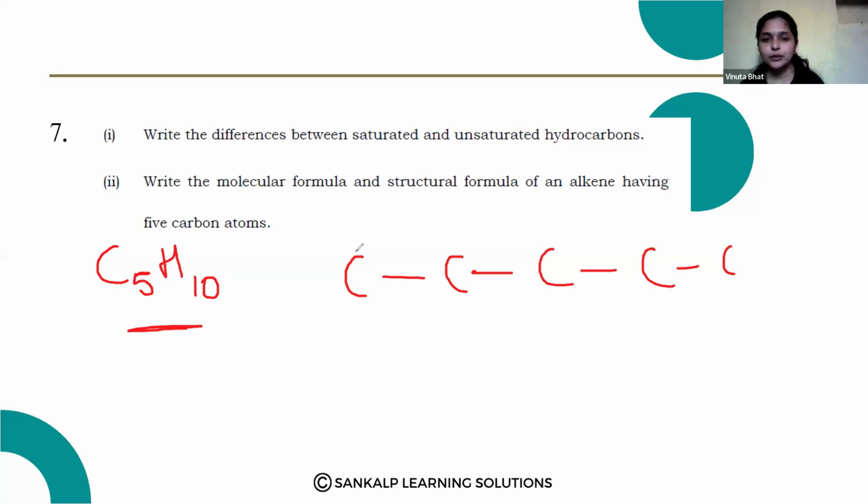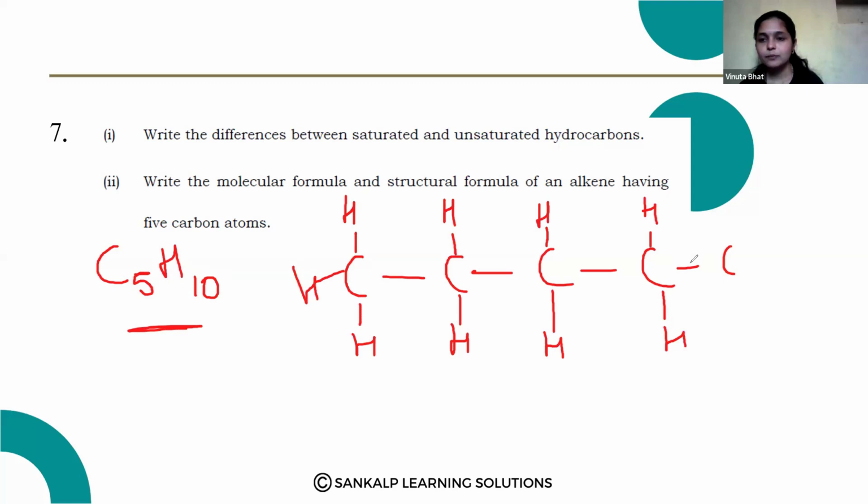That is pentene. So here 1, 2, 3, 4, 5, 6, 7, 8, 9. Okay. Here I will add the double bond.